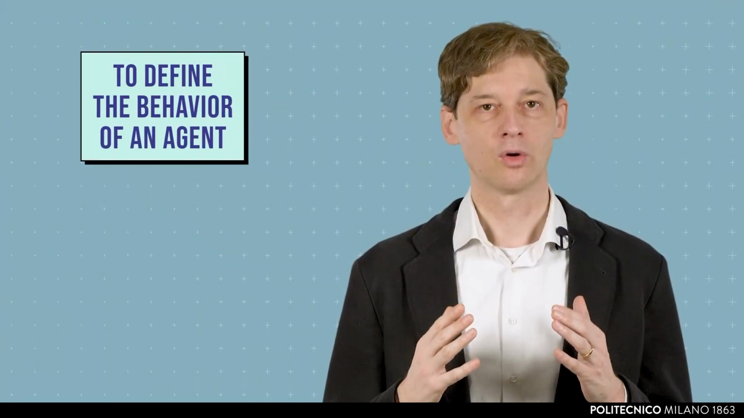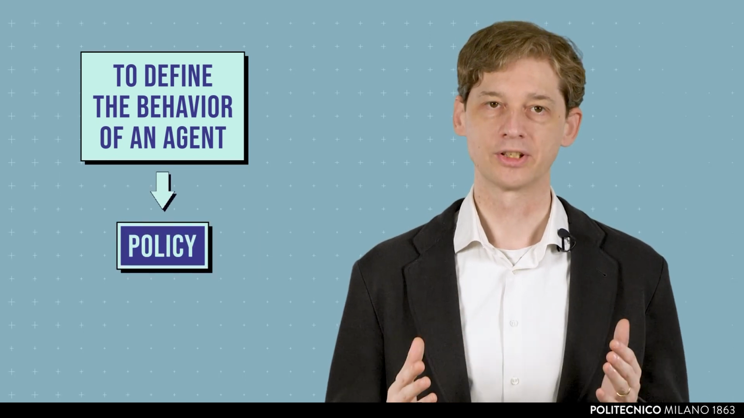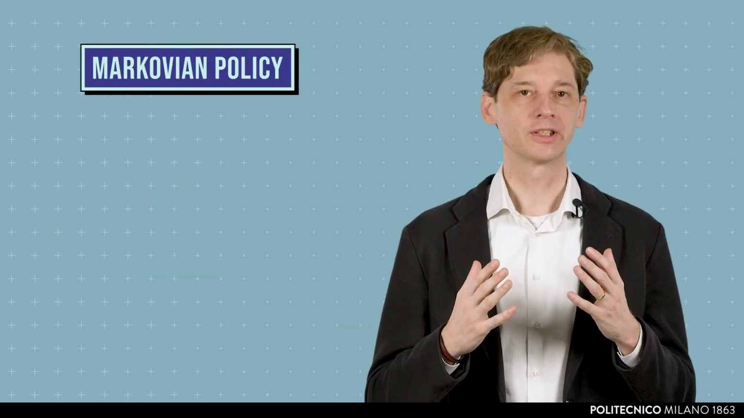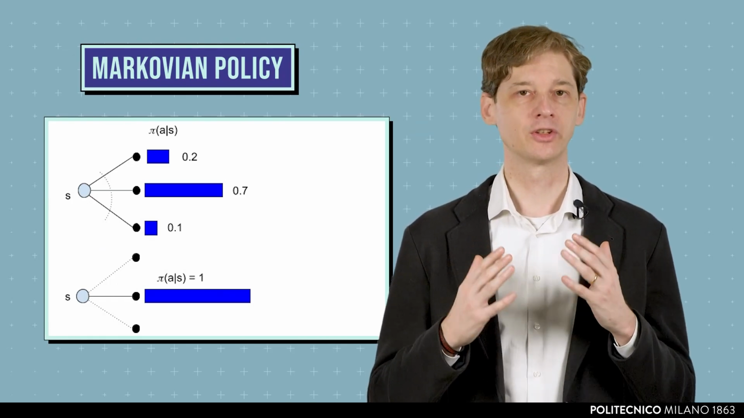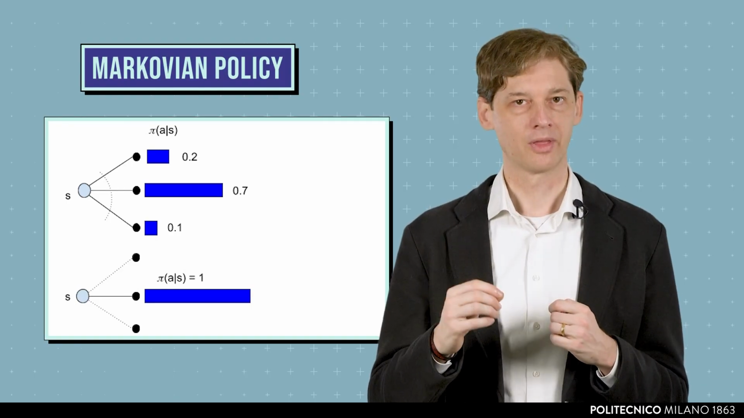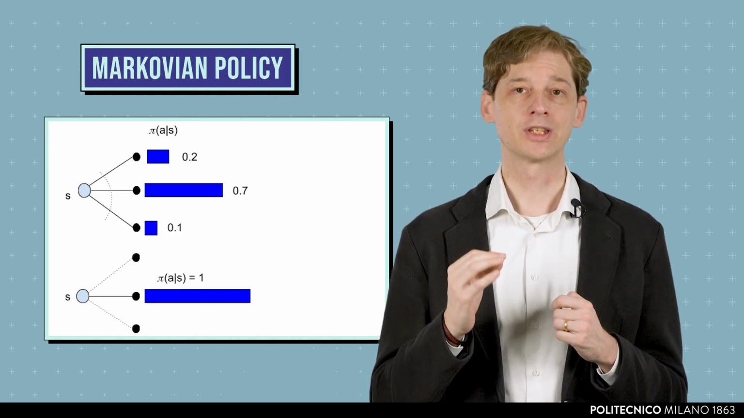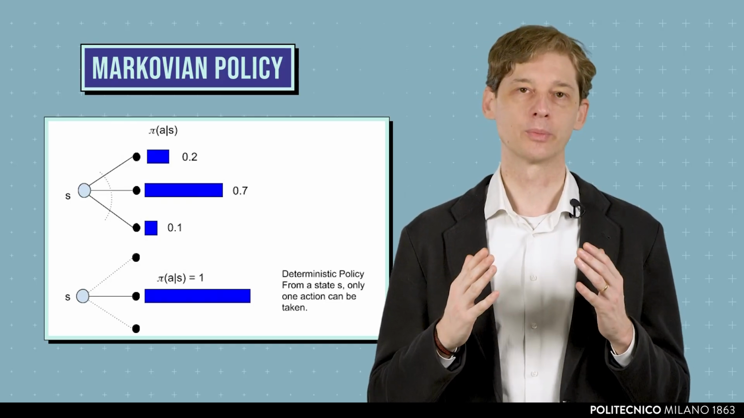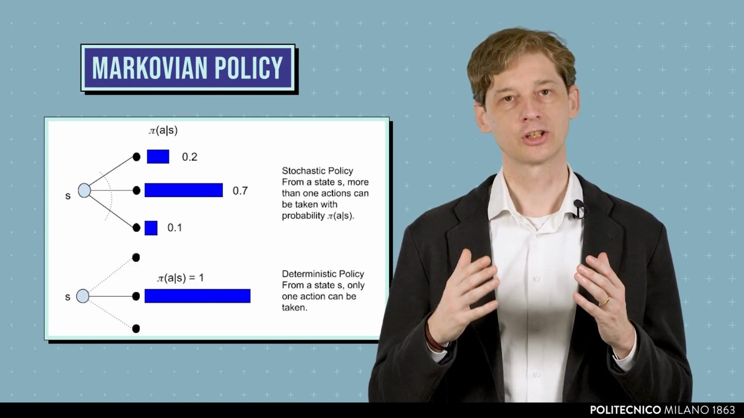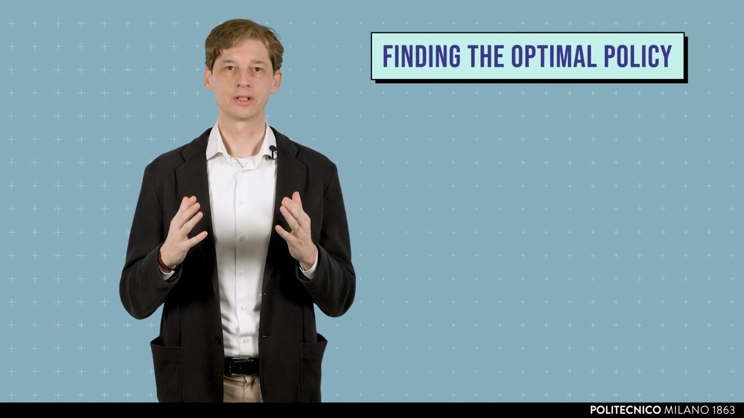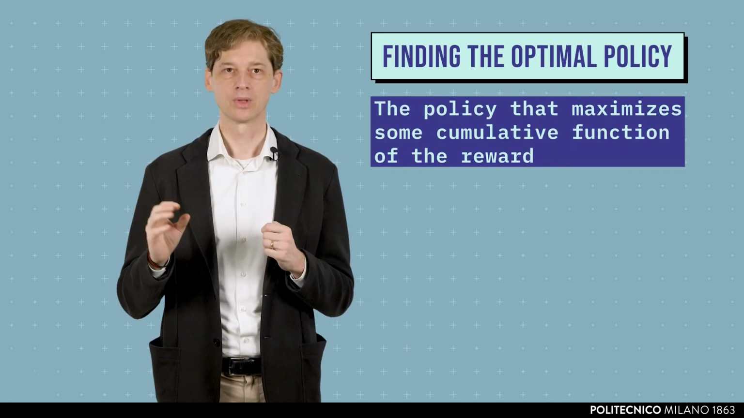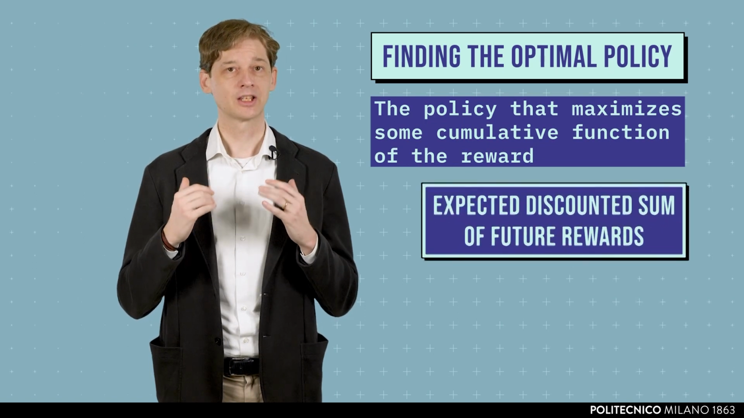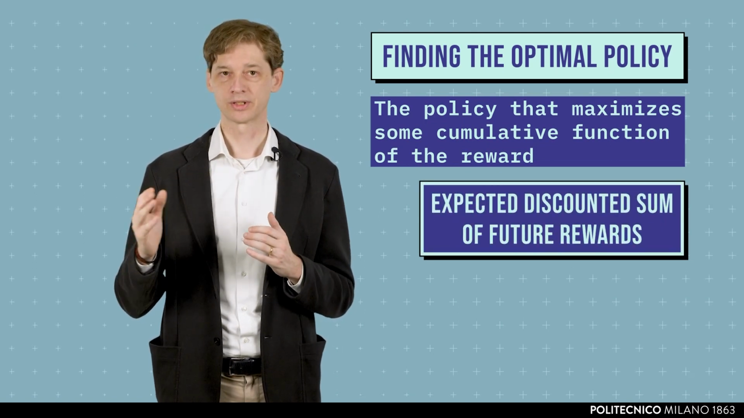To define the behavior of an agent, we use the concept of policy. A Markovian policy is a function that specifies for each state what is the probability of executing the different actions. If in any state the policy gives all the probability to a single action, we say that the policy is deterministic. Otherwise, the policy is stochastic. Solving an MDP means finding the optimal policy, which is the policy that maximizes some cumulative function of the reward. The most common objective function is the expected discounted sum of future rewards.